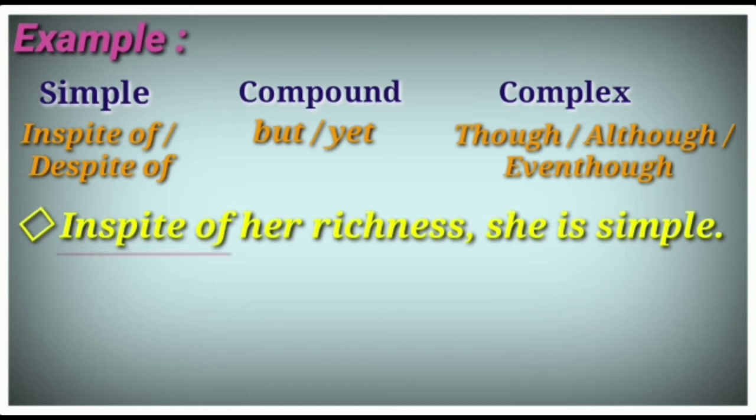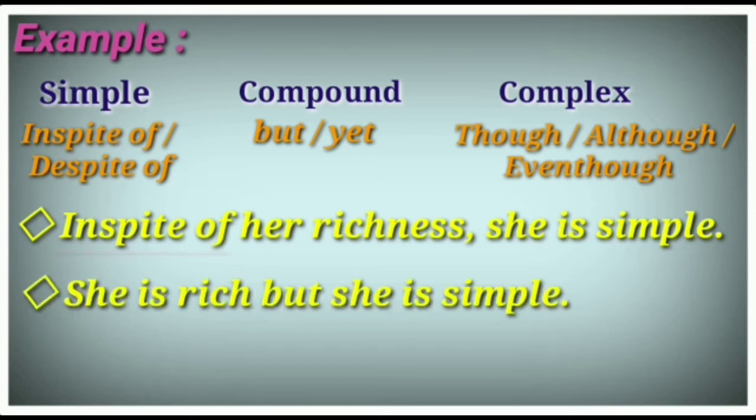By looking at in spite of, we can find this is a simple sentence. To change it into compound, we have to use but or yet. She is rich, but she is simple. Both sides' sentences are completed. In the middle the conjunction but is acting. So this is a compound sentence.